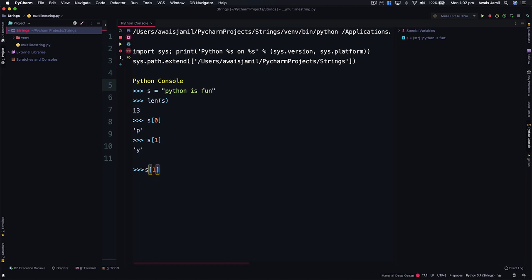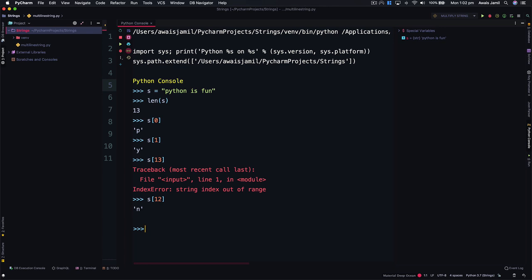We check the length, which is 13. Let's specify 13 as an index. So I'll type 13, and there you go. It says, oh, string index out of range. Now it's telling you the length, but the index starts from 0, so the last index should be 12. And there we go, we get n.